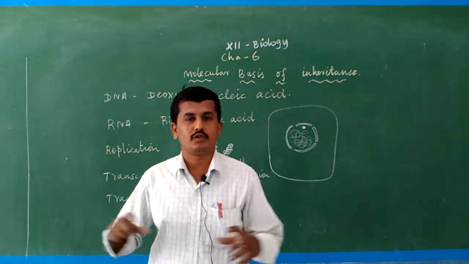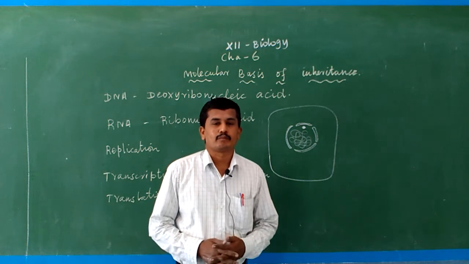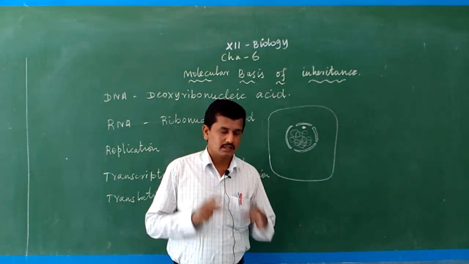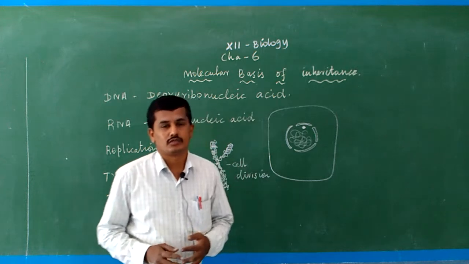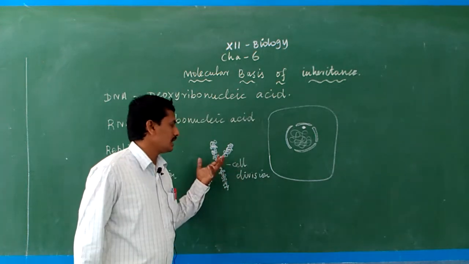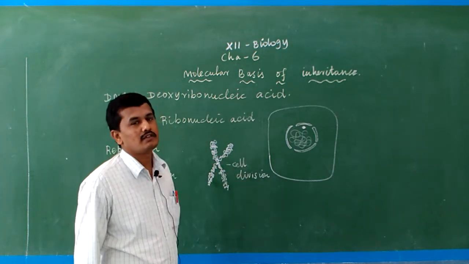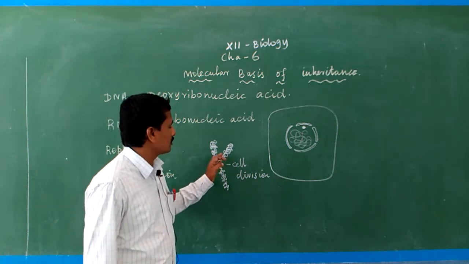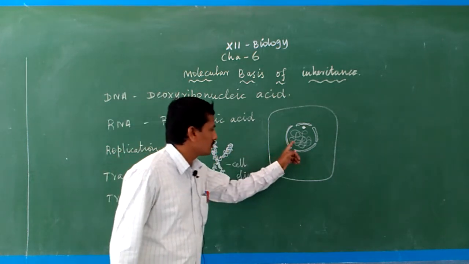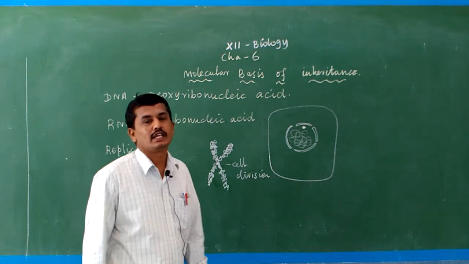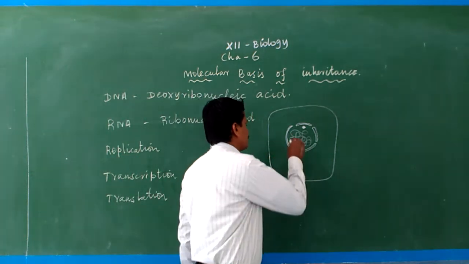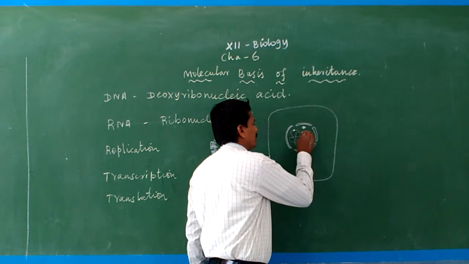Observe a normal interphase cell, you can't see the chromosomes. Chromosomes are seen only in the cell division stage. Inside the chromosomes, or inside the chromatin reticulum, DNA is present. DNA is nothing but deoxyribonucleic acid.